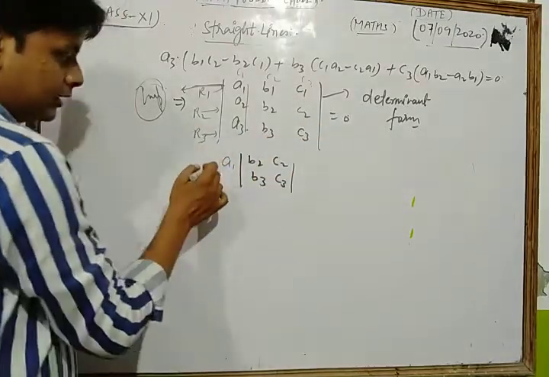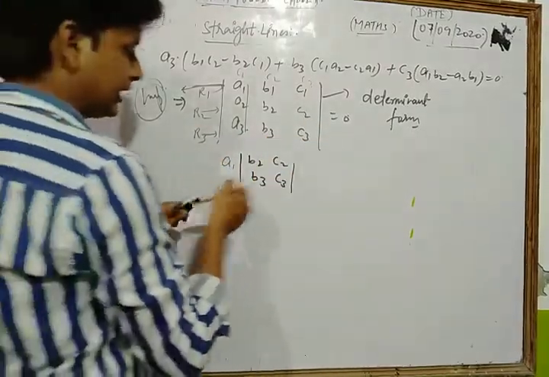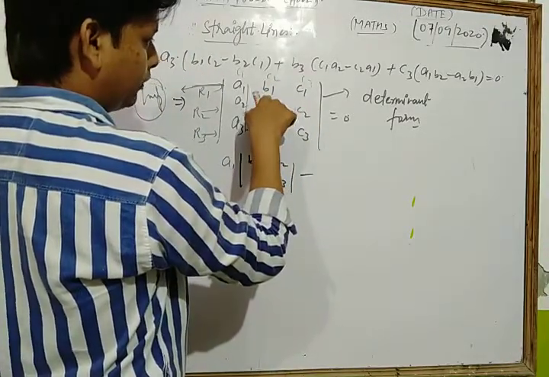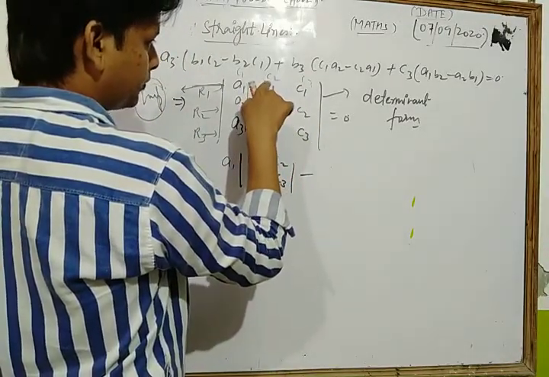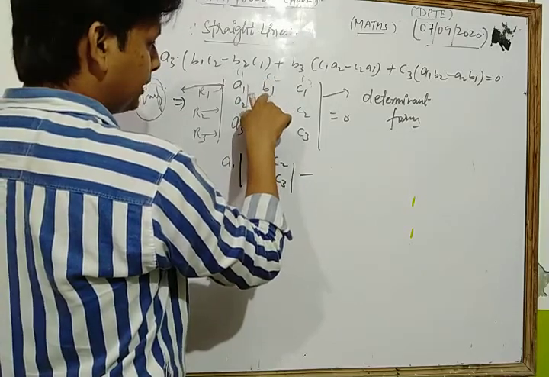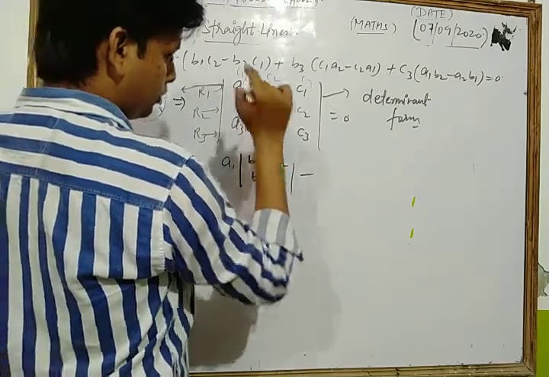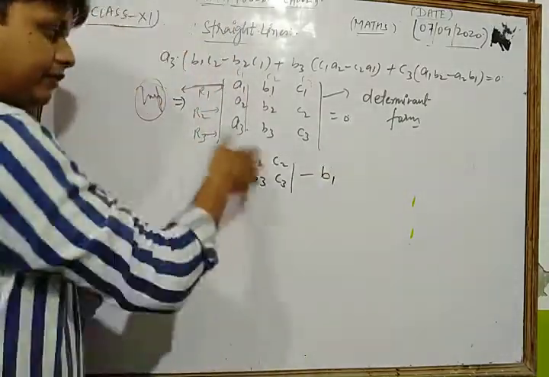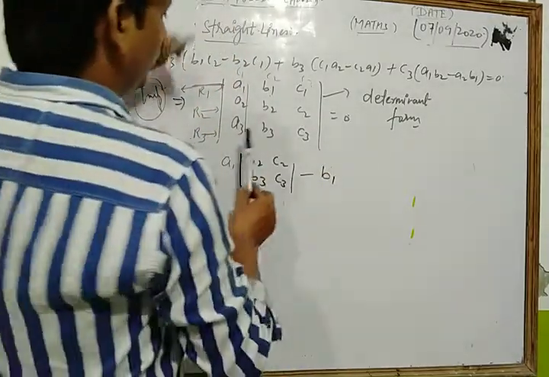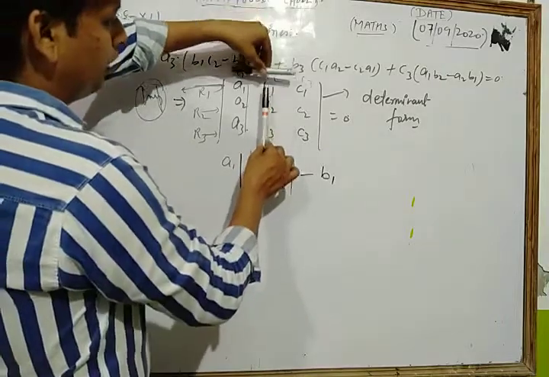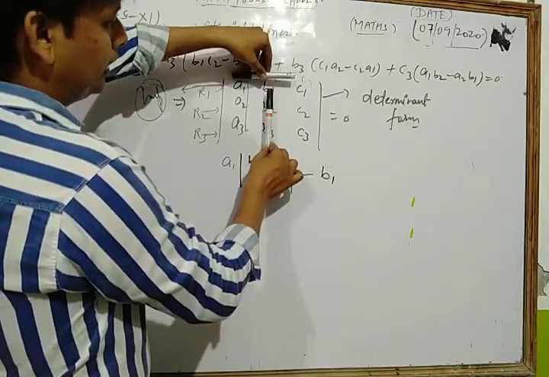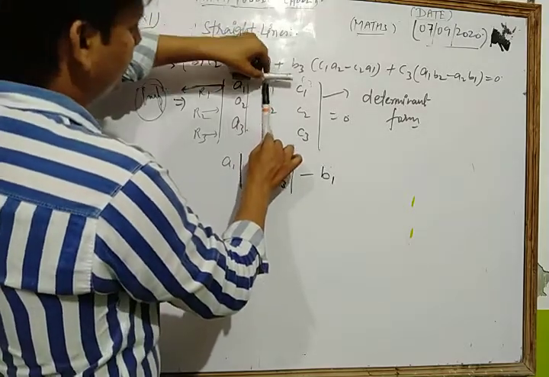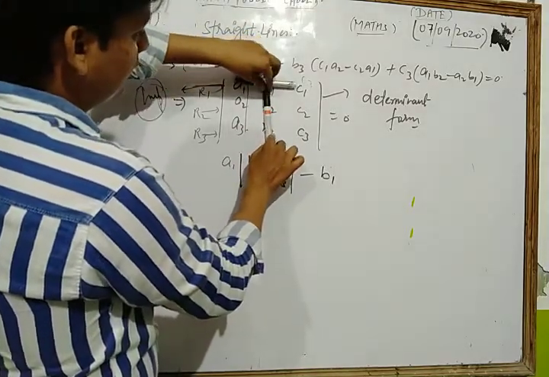Now first take as positive, second take as negative. Now we take the second member of the first row. Now we take b1. Again we apply that concept. Now we eliminate the values in front of it, that row and that column.